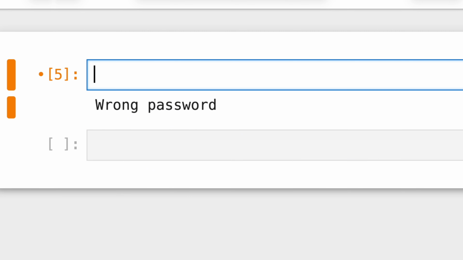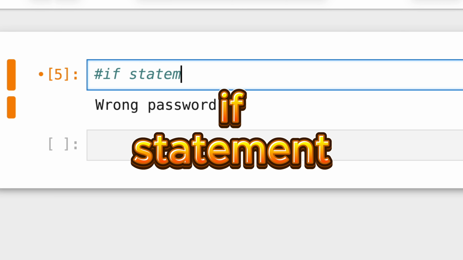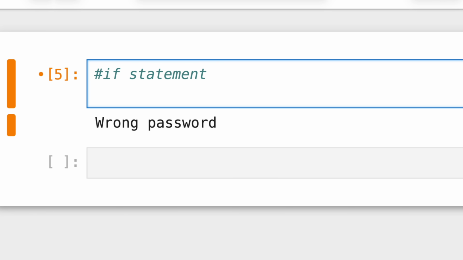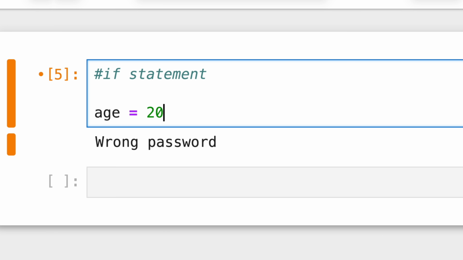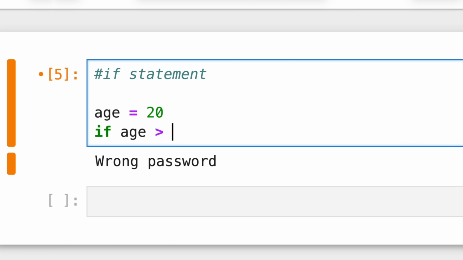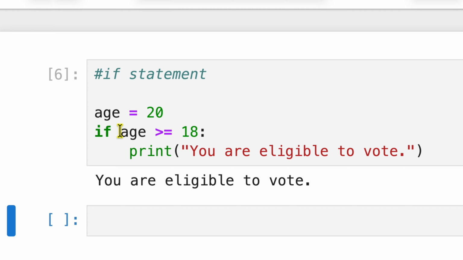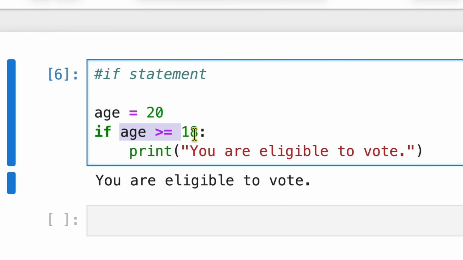So here is the detailed overview of how the if statement works. The first one is the if statement. This is the simplest decision structure, where it will execute a block of code if a specified condition evaluates to true. So you use this one when you only care if something is true. For example, age equals 20, and if age greater or equal to 18, then you print you are eligible to vote. So when you run this, if the age is greater than or equal to 18, then it will print you are eligible to vote.